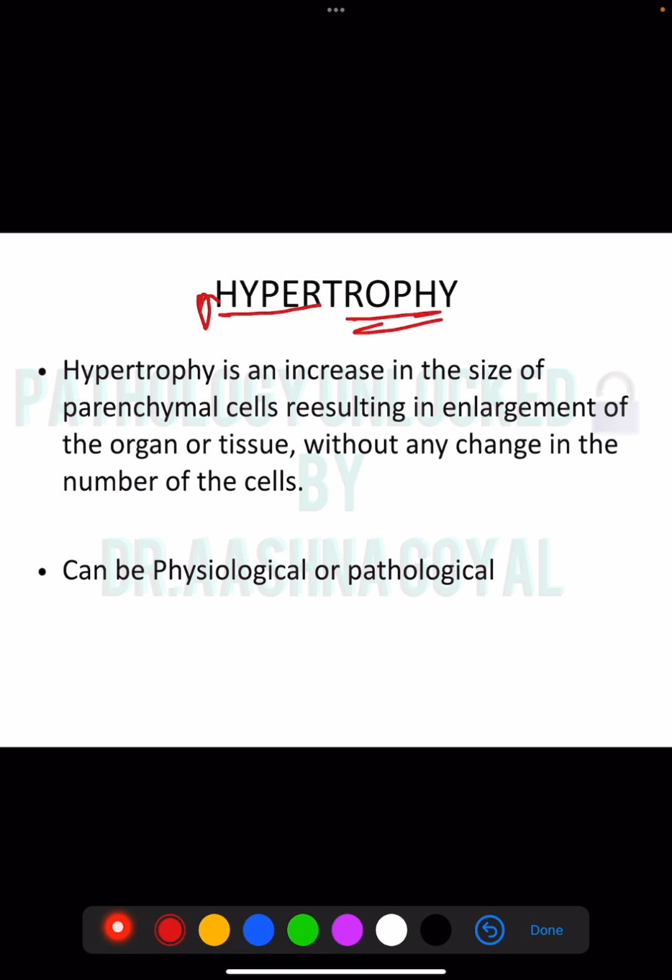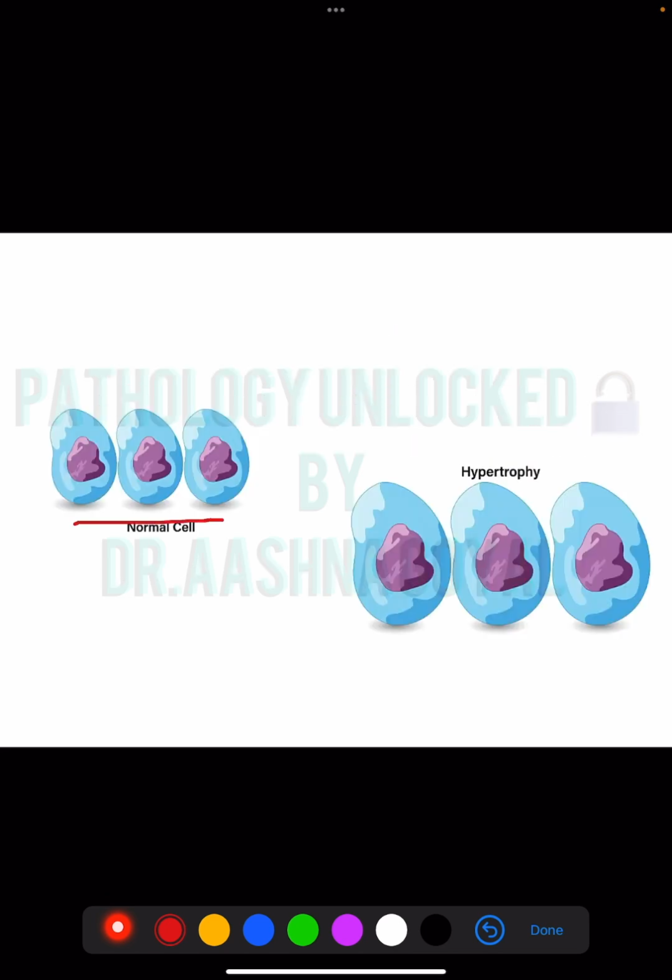Second is hypertrophy. Hyper means zyada, trophy means size. So hypertrophy is increase in the size of parenchymal cells resulting in enlargement of an organ or tissue without any change in number of cells. It can also be of 2 types further, physiological and pathological. Physiological, we have examples, enlarged size of uterus in pregnancy. Whereas pathological cases, in case of pathology of smooth muscles, in case of pyloric stenosis, or in case of cardiac muscles, in case of systemic hypertension.